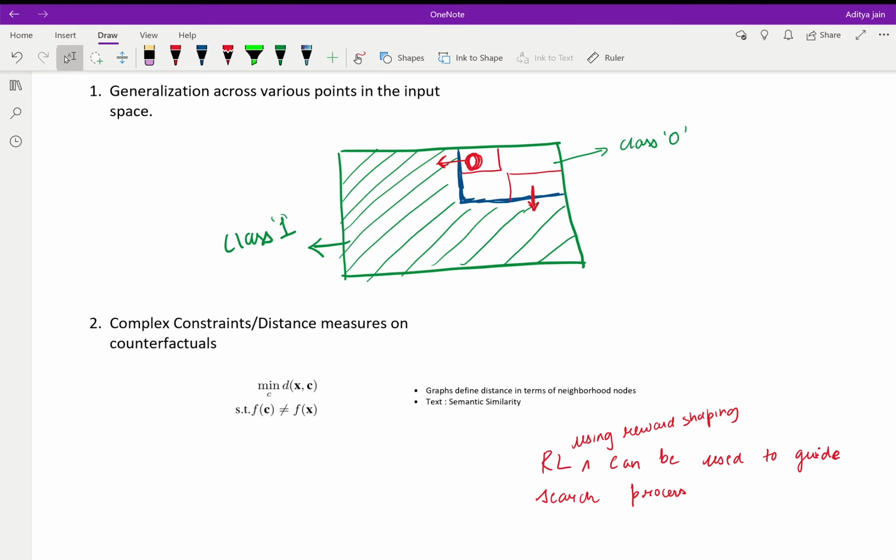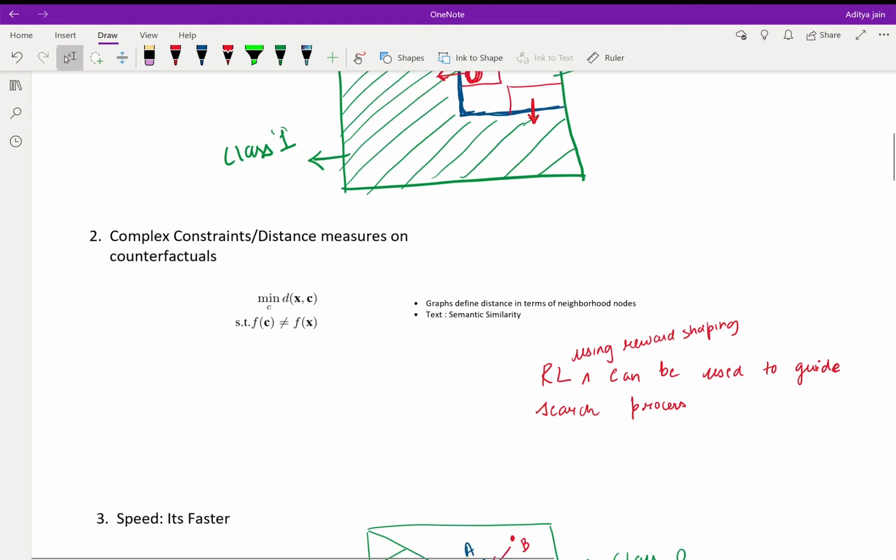Next, certain distance measures in domains such as text and graph are hard to define. We can use reinforcement learning to guide the search process.